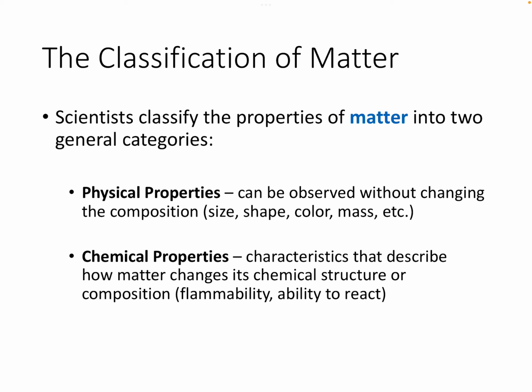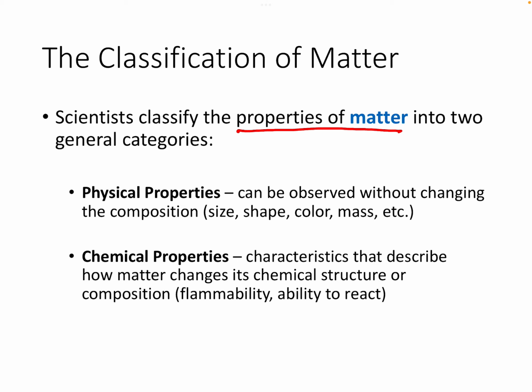Now, scientists do need a way to classify matter so that they can accurately describe it to others. So scientists will classify the properties of matter into two general categories: physical properties and chemical properties. Now, physical properties are those that can be observed without changing the composition of the object. So this would be something like the size of the object, its shape, its color, its mass, and that's something that's not going to change about the object.